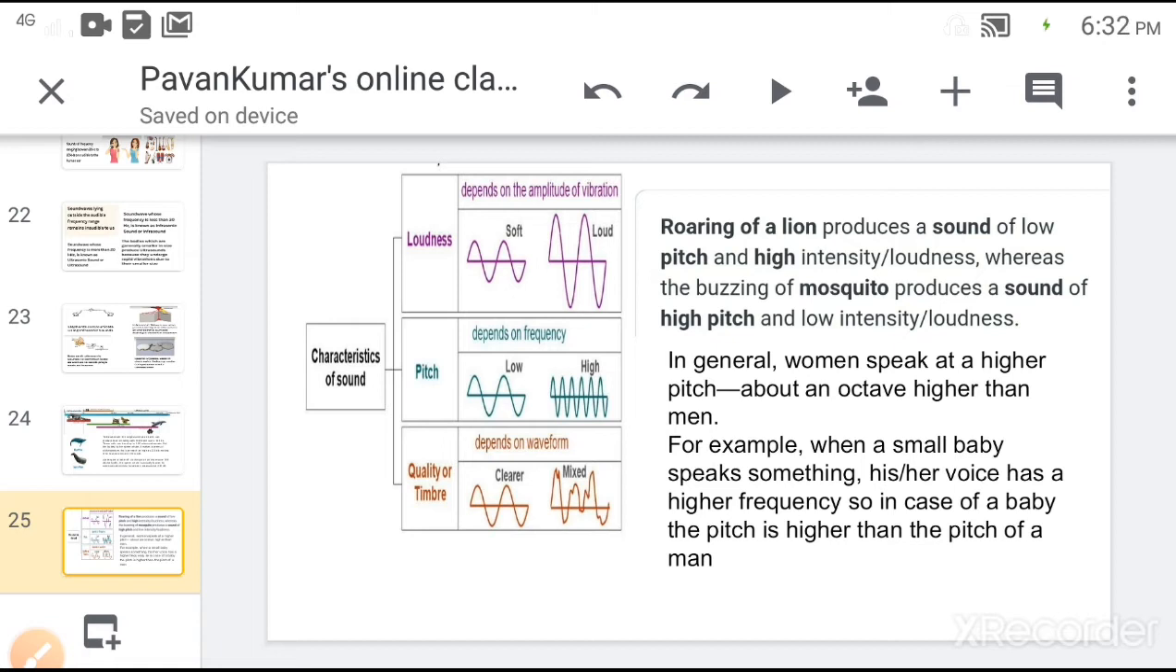Next, pitch depends on the frequency of the wave. If the frequency is high, then pitch is also high. If the frequency is low, then pitch is also low. Next, quality or timbre depends on the waveform. The roaring of a lion is of low pitch as compared to the buzzing of a mosquito. It is the best example of pitch of the sound wave. In the same way, women can speak at higher pitch than men.